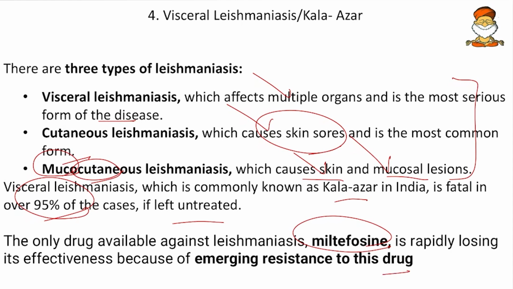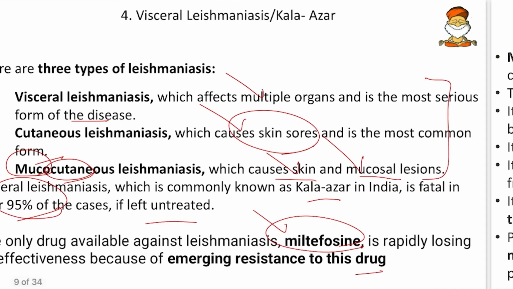So here the antimicrobial resistance is playing a role in miltefosine, so this is losing its effectiveness. So this is all about visceral Leishmaniasis. Basically the symptoms are fevers, and after fevers we also get organ damage, or we can get rashes, or we can get sinusitis due to blockage of mucus and fluids and others. So this is all about Kala Azar.